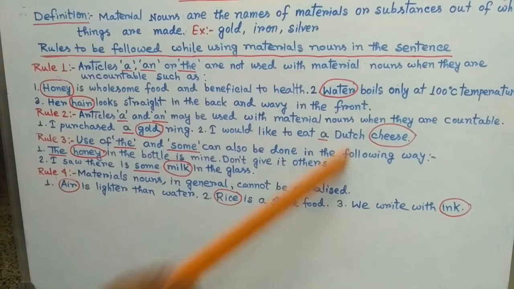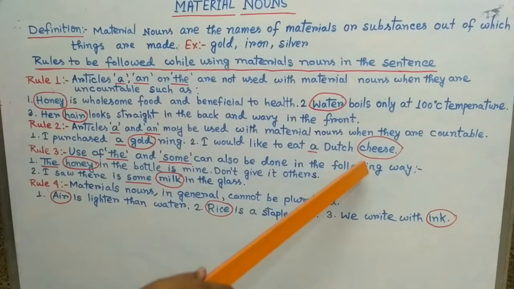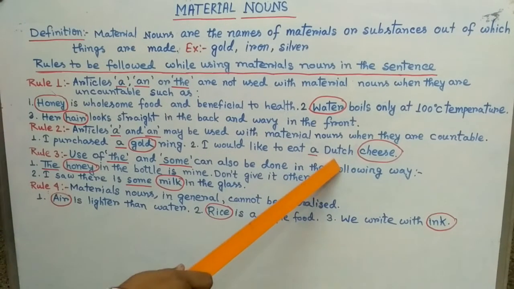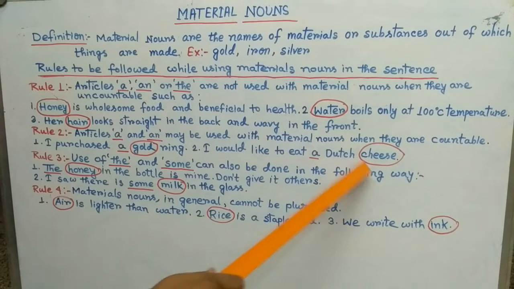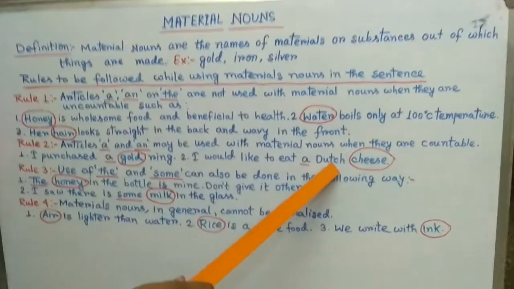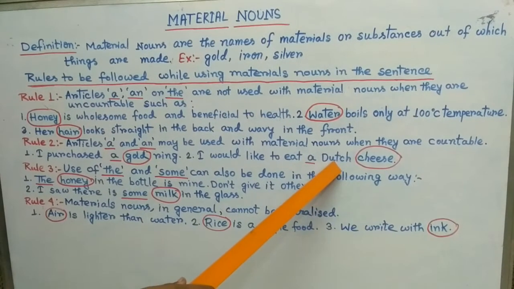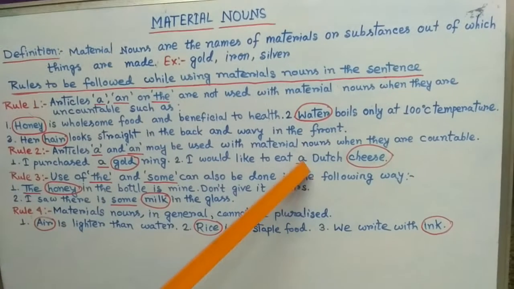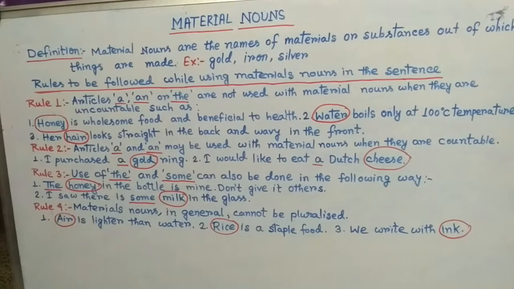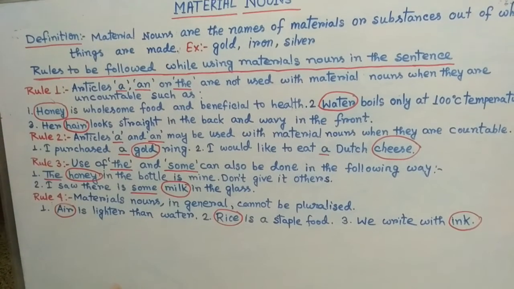I would like to eat a Dutch cheese. So Dutch is the company's name of cheese. Cheese is the material noun, but cheese we cannot count. But Dutch cheese is described as a Dutch. So Dutch is one company's name of cheese. That's why a is used here. Clear?